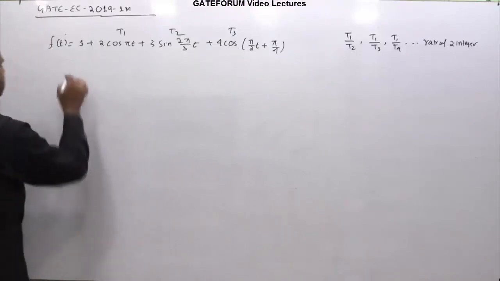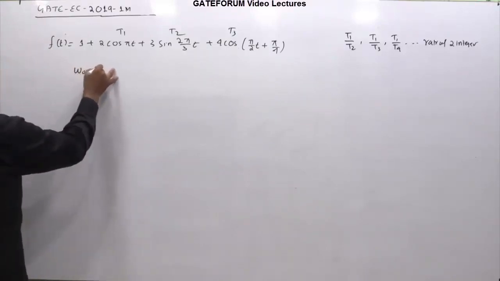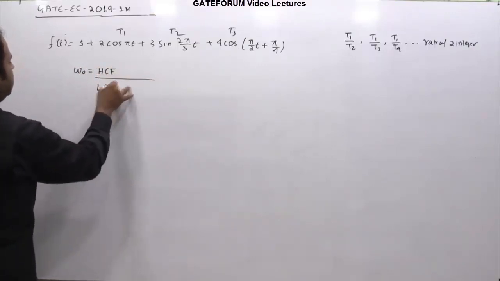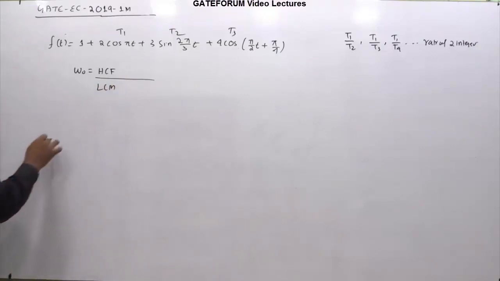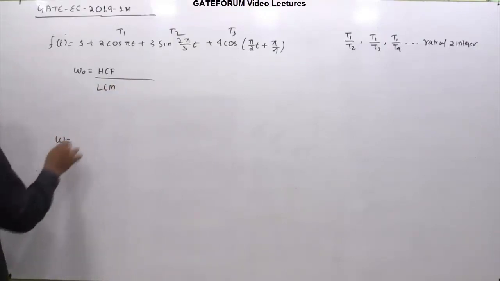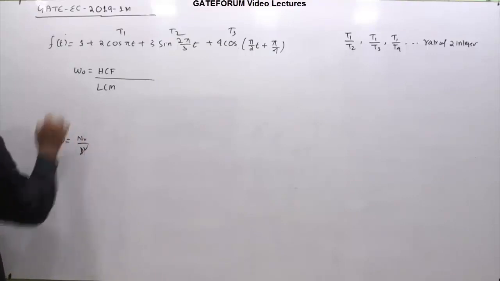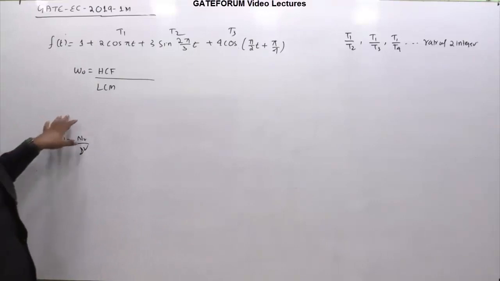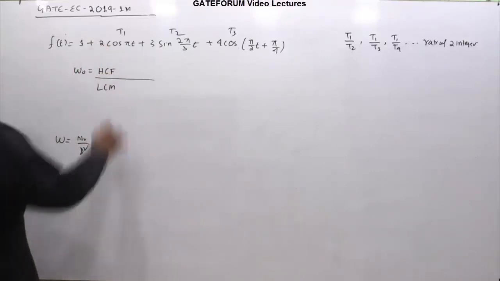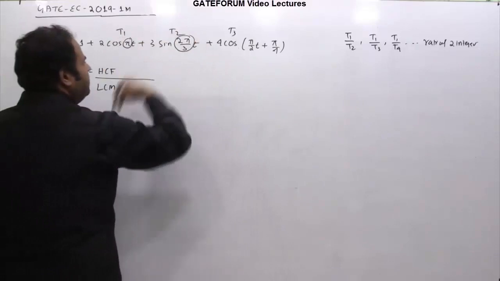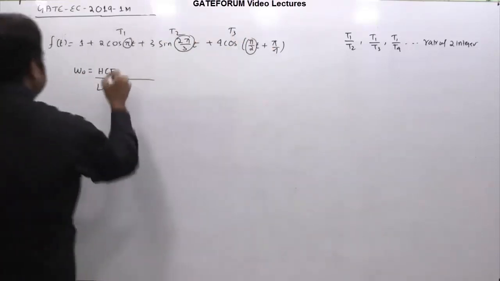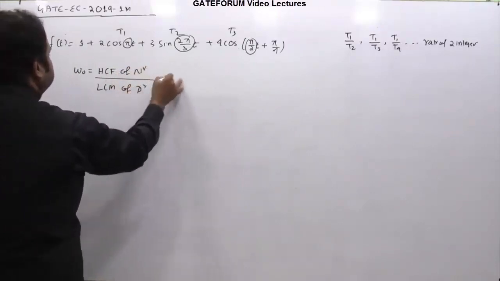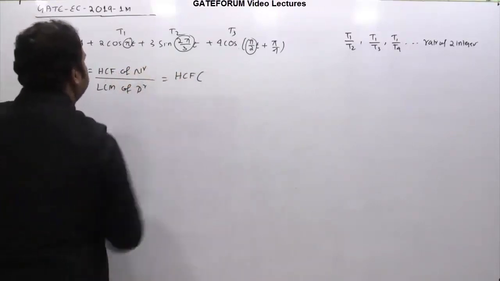And if that is the case, then the fundamental frequency omega naught is given by the HCF of the numerators of the frequencies divided by the LCM of the denominators of the frequencies. So the omega naught of the overall signal will be the HCF of the numerators over the LCM of the denominators. This frequency is pi, this frequency is 2 pi by 3 and this frequency is pi by 2. So here, HCF of numerators and LCM of denominators.